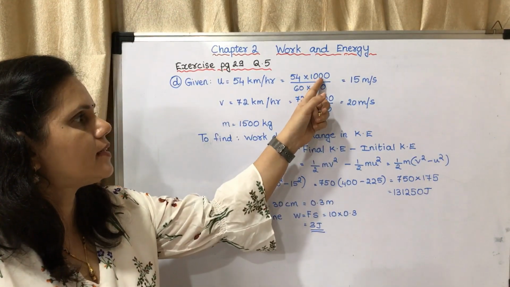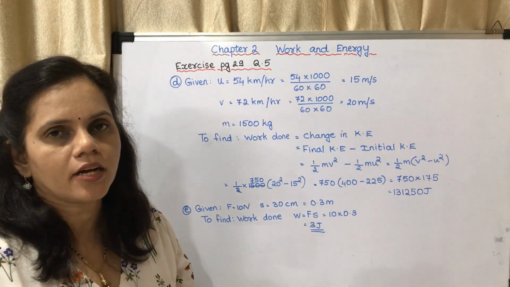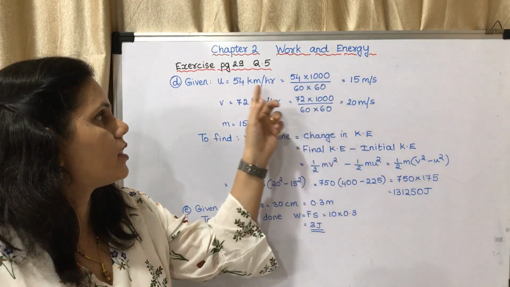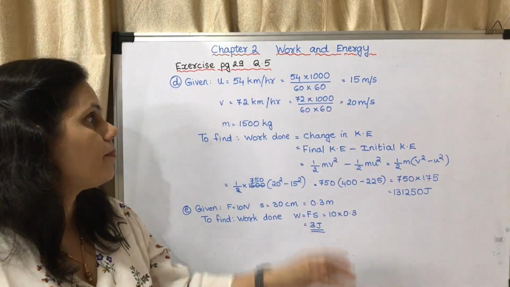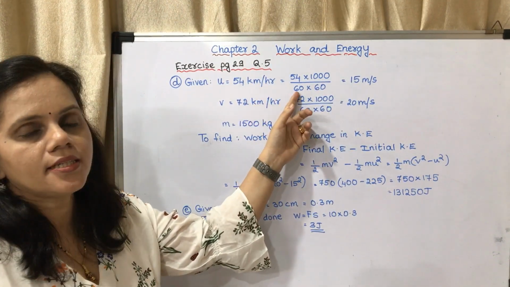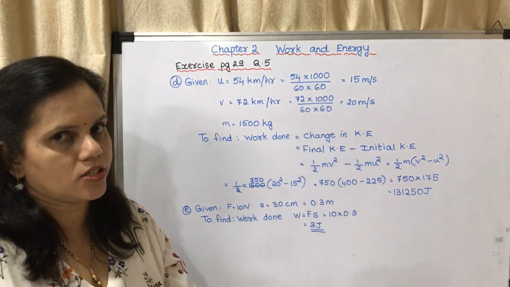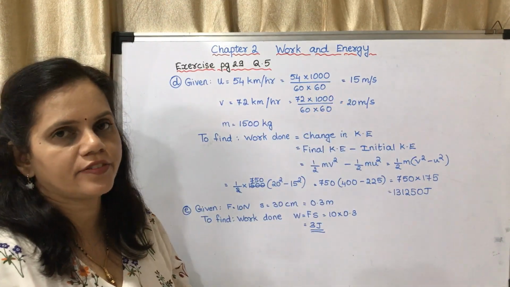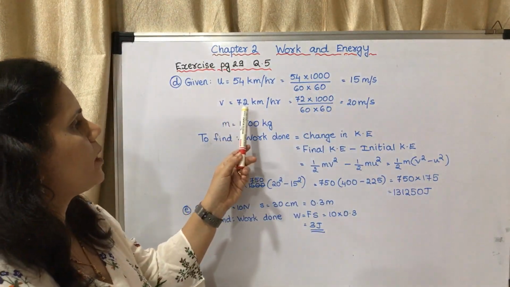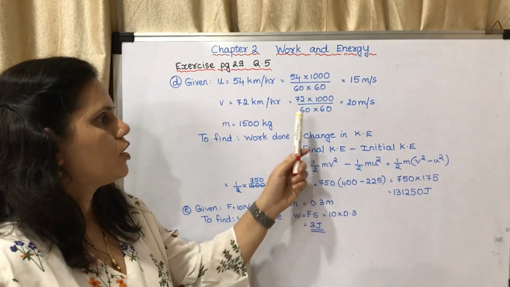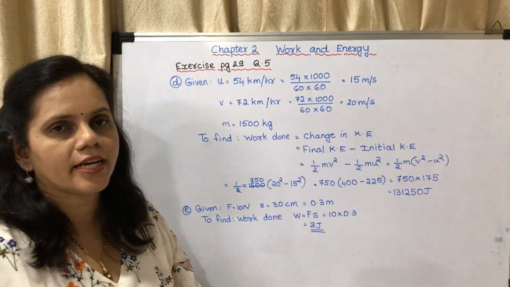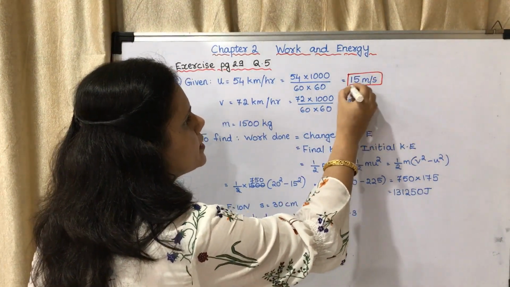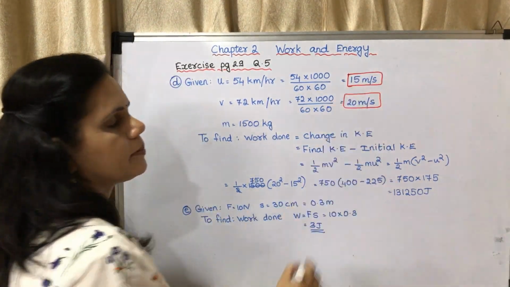You may multiply it with 1000 and divide it by 3600 or 60 into 60. Why 1000? Because 1 kilometer is 1000 meter and 1 hour is 60 minutes, 1 minute is 60 seconds. So 60 into 60. When you do this calculation you will get 15 meter per second. V is equal to 72 kilometer per hour. You have to convert it into meter per second. You are getting it as 20 meter per second. So this is 15 meter per second. This is 20 meter per second.